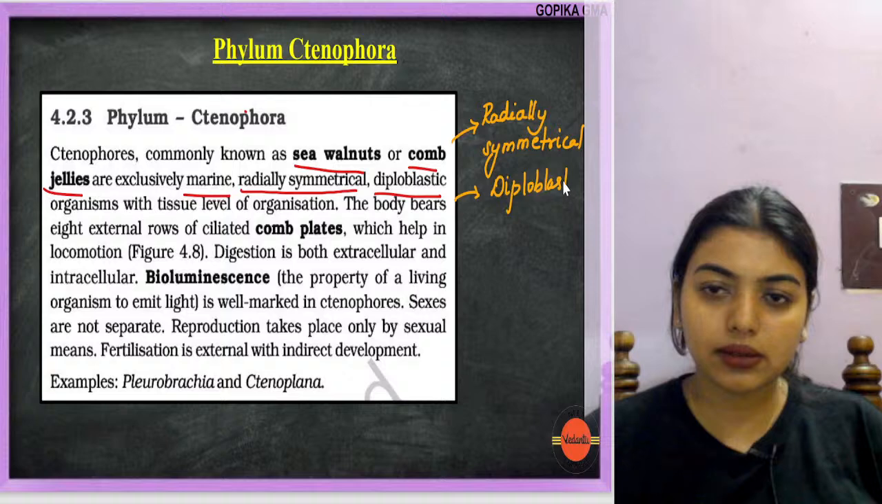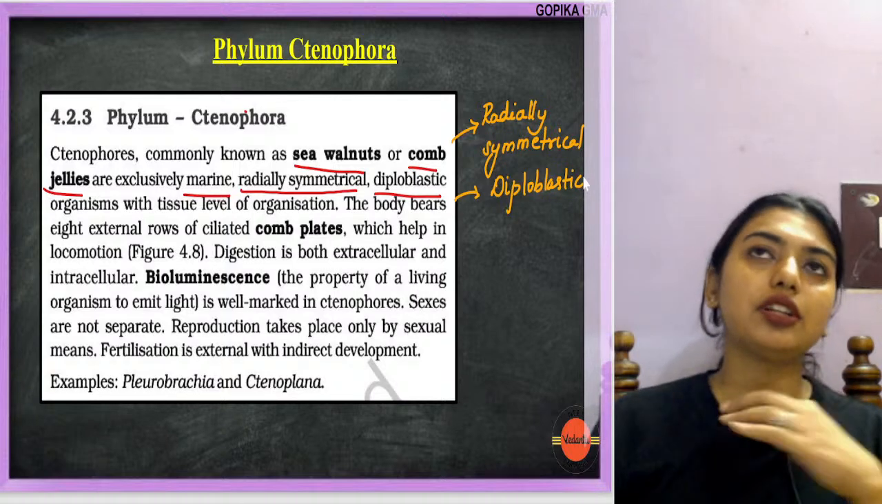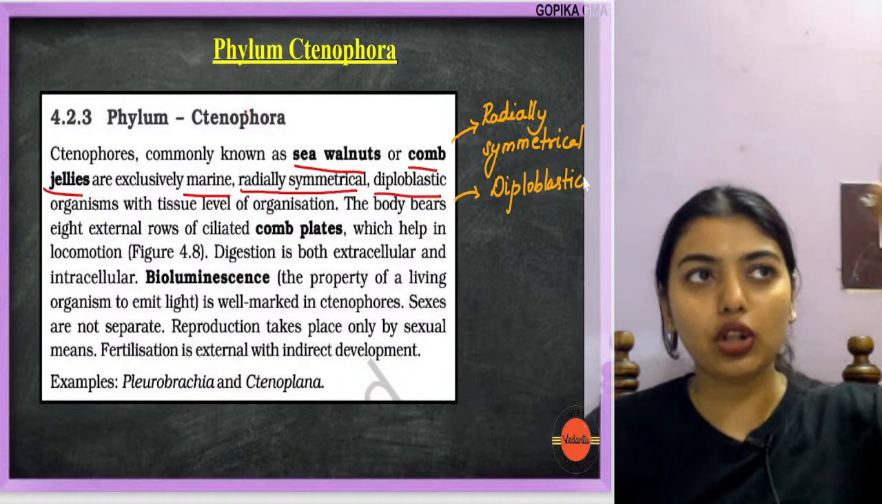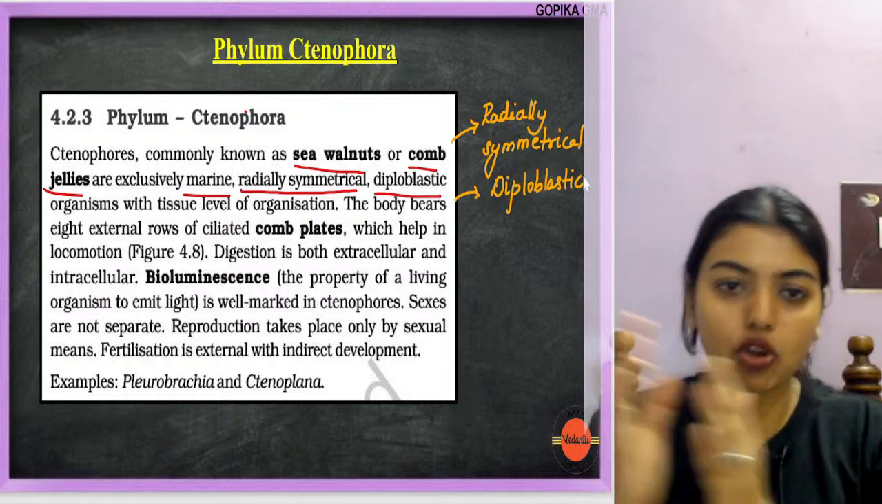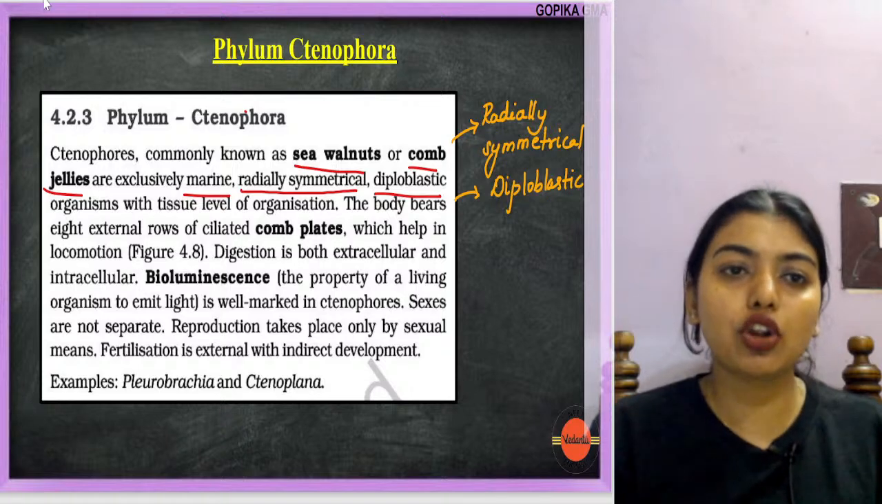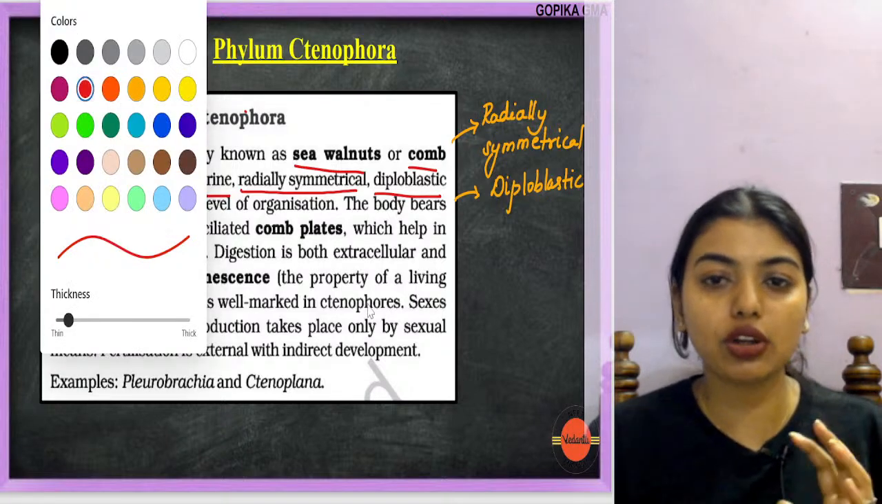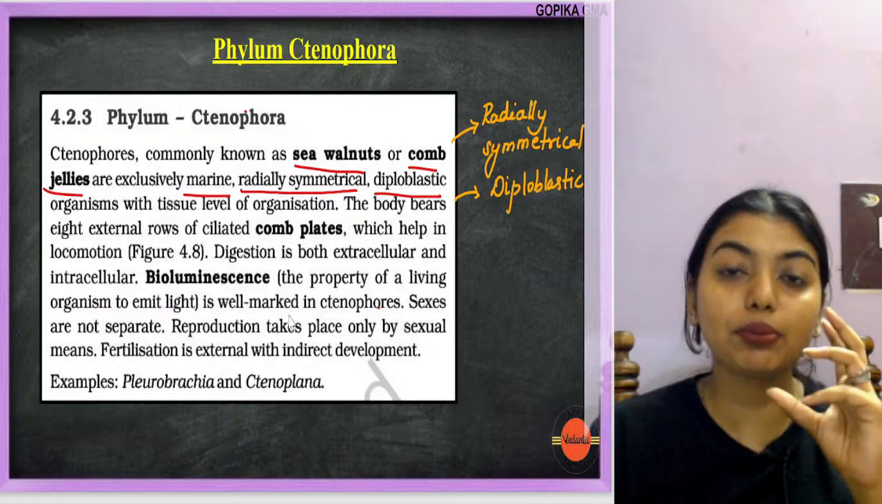Diploblastic. What you have to do when you're learning this chapter is make a paper and write all the bilaterally symmetrical, all the radially symmetrical, all the diploblast, all the triploblast. Make a column and write. Otherwise, this chapter you will not understand very easily. You will not be able to memorize all of it in one go.